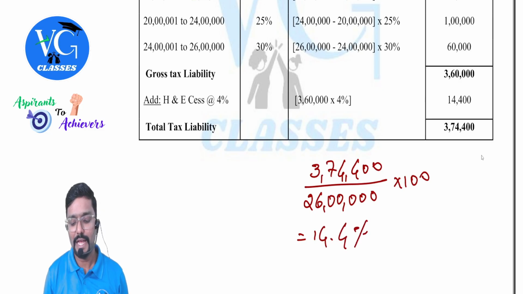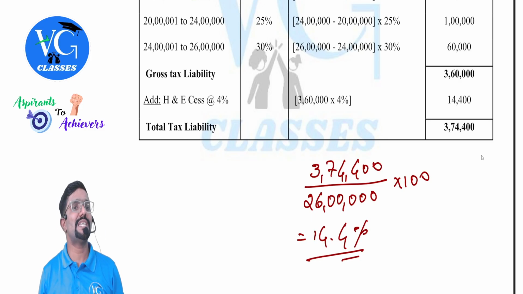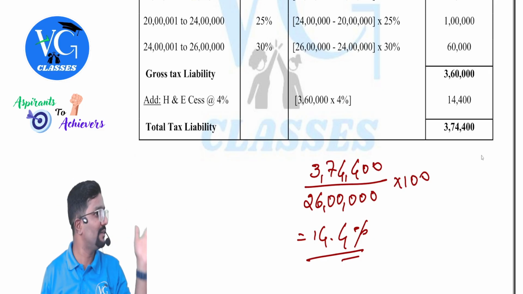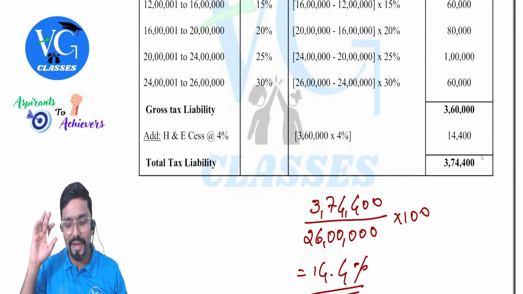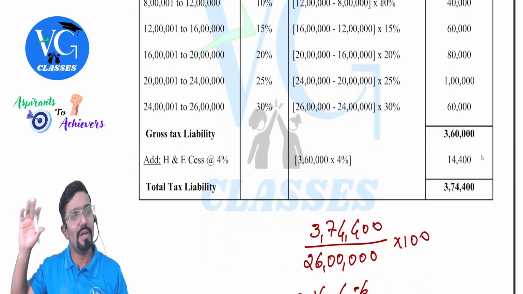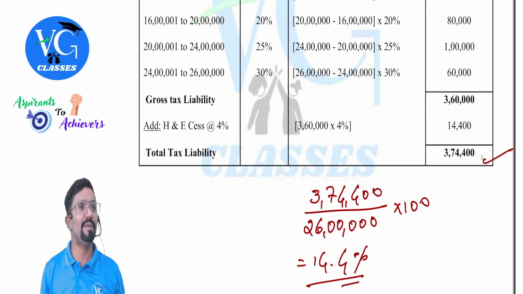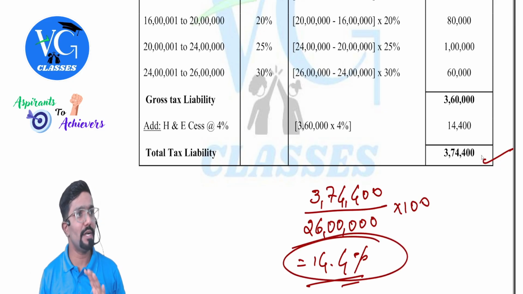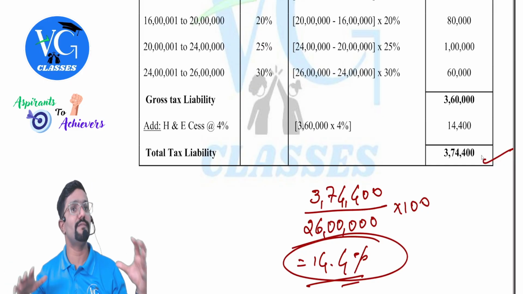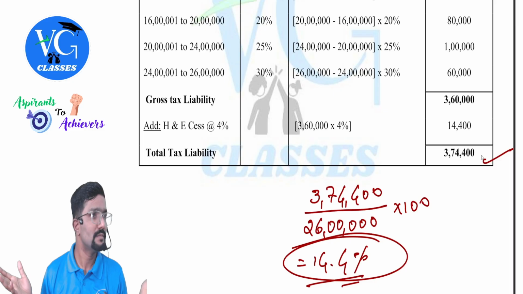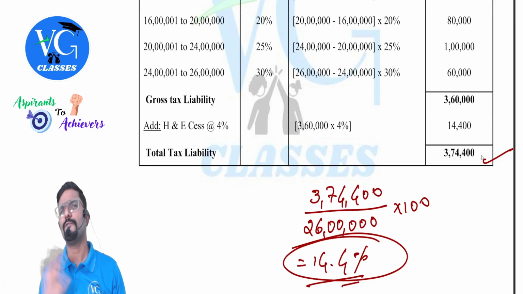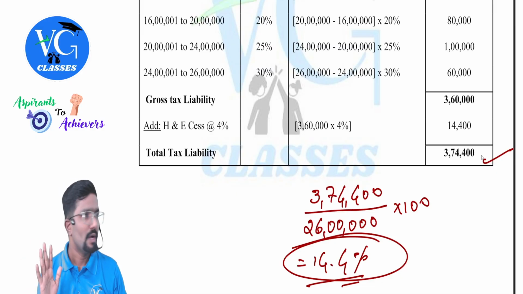14.4. On an average, Mr. X paid how much tax? 14.4. It is not a flat rate. He does not pay 14.4%. No, he paid tax at different rates. But once we derive the total tax liability, we just divide it by total income to get, on an average, how much he paid. And this is not a fixed percentage. From person to person, from year to year, it will vary. Clear? This is only if by chance they have asked, you will do it. If not, leave it. Got it?